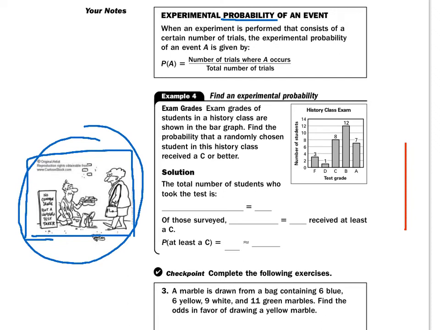The total number of students who took the test. So if you look at all the students who took the test, we have 7 plus 12 is 19 plus 8 is 27. 31 people total took the test. All right, not like our class. Exam grades of students in the history class are shown by the bar graph. Find the probability that a randomly chosen student in the history class received a C. Well, there were 8 kids out of 31 who got a C, so that's my probability.